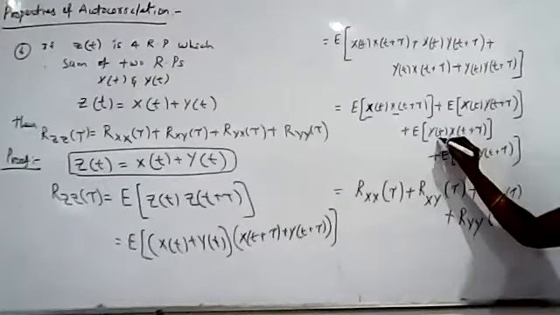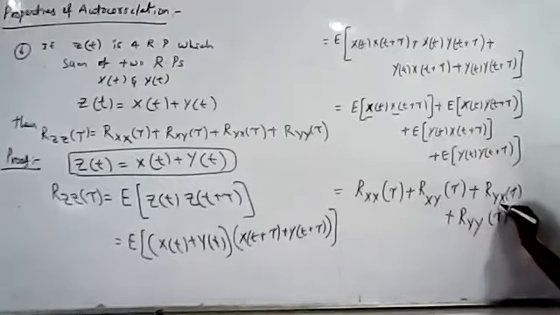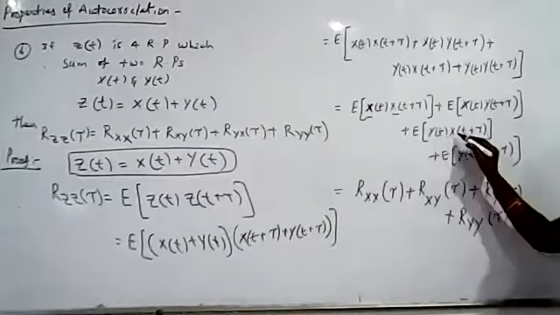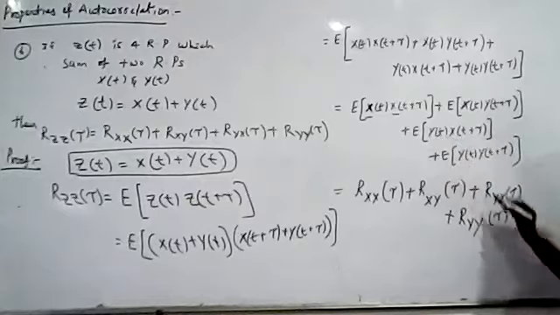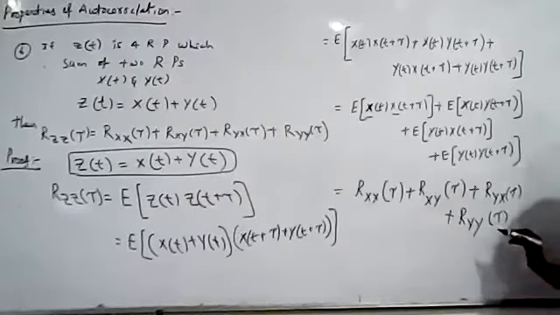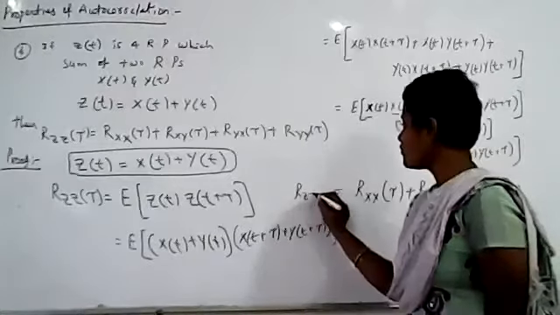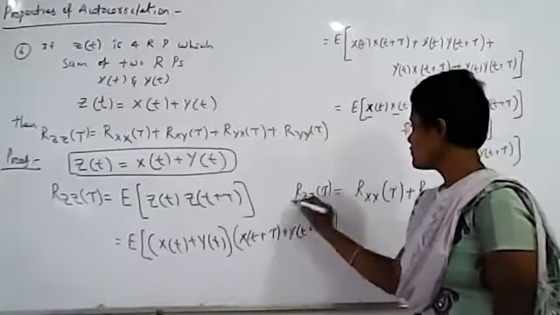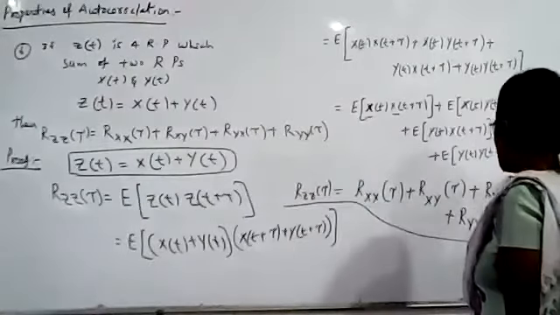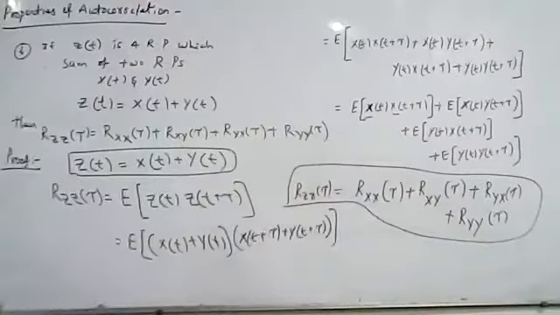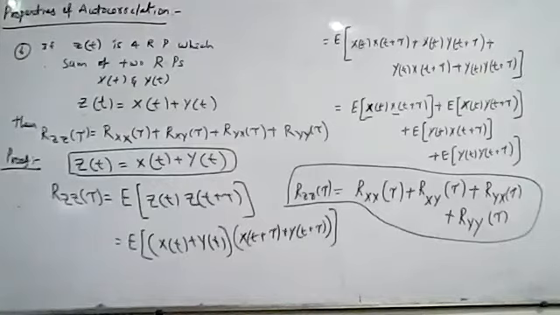Here y of t we have for y, so for y we have to write y first because t is there for only one. T plus tau we have for x, that is why x we have to write next. So like this, Rz of tau is equal to Rxx of tau plus Rxy of tau plus Ryx of tau plus Ryy of tau. So this is our sixth property.